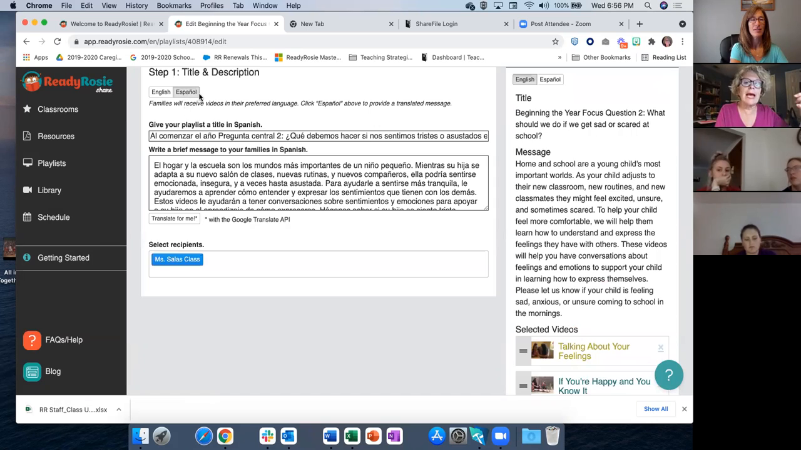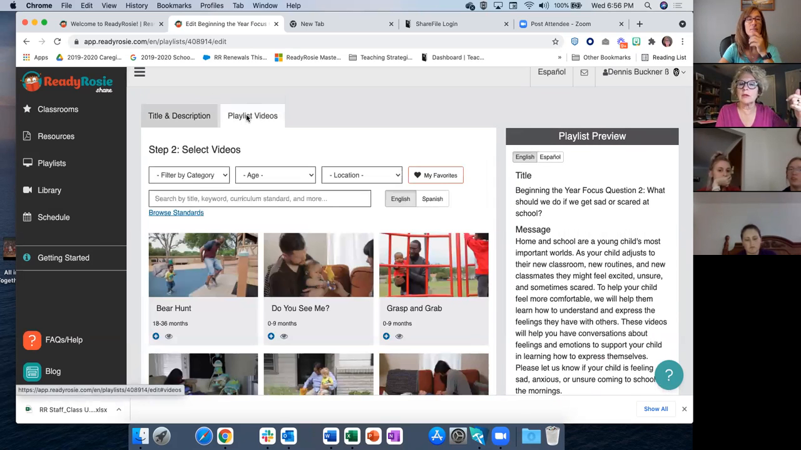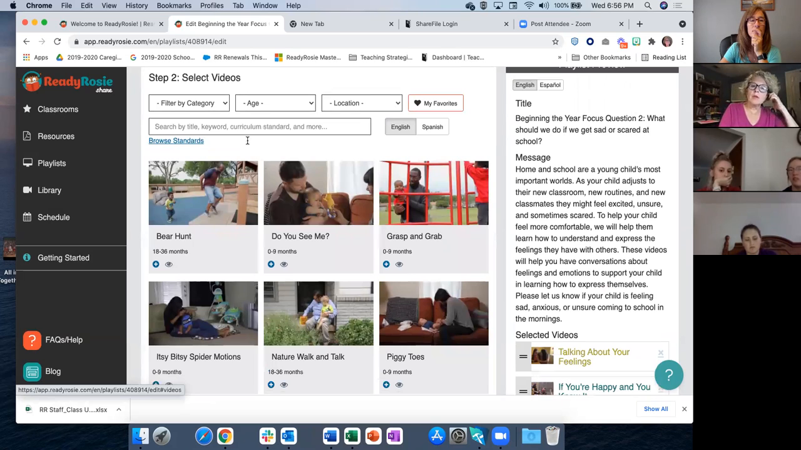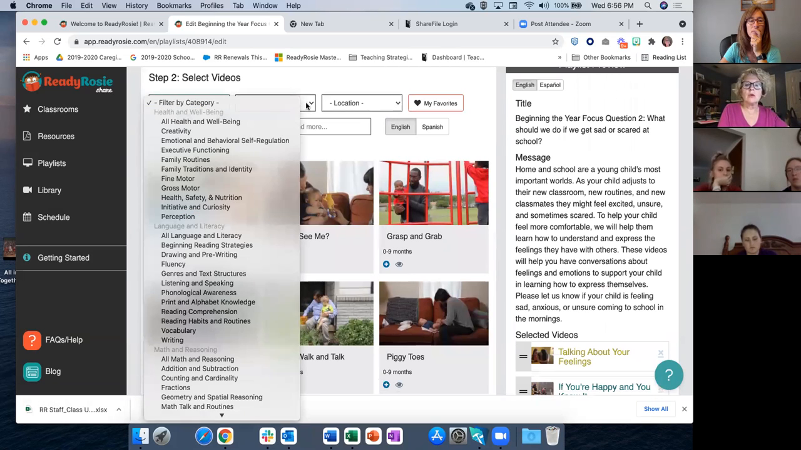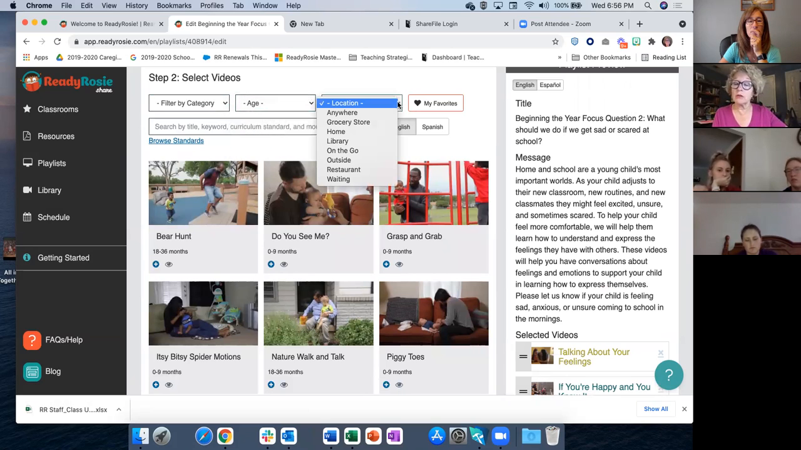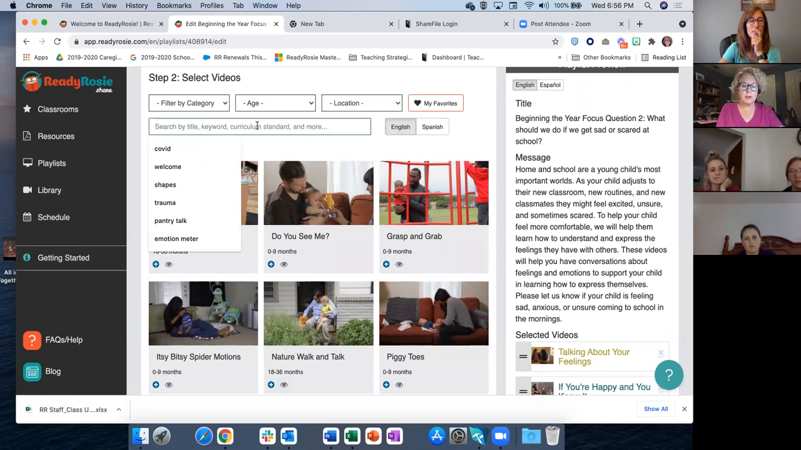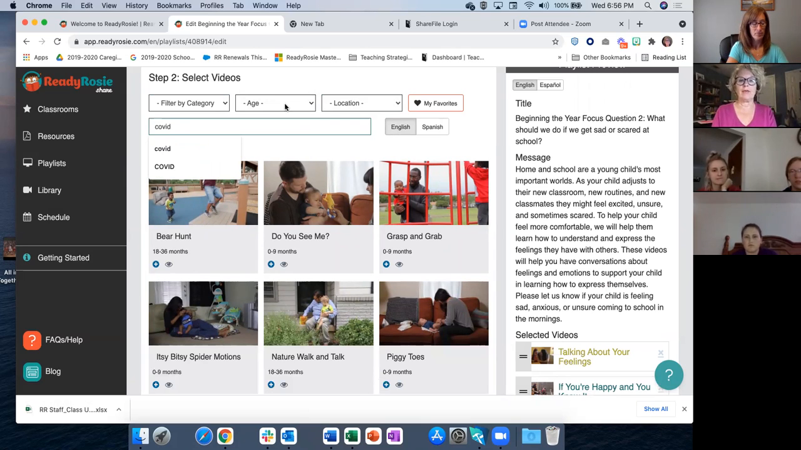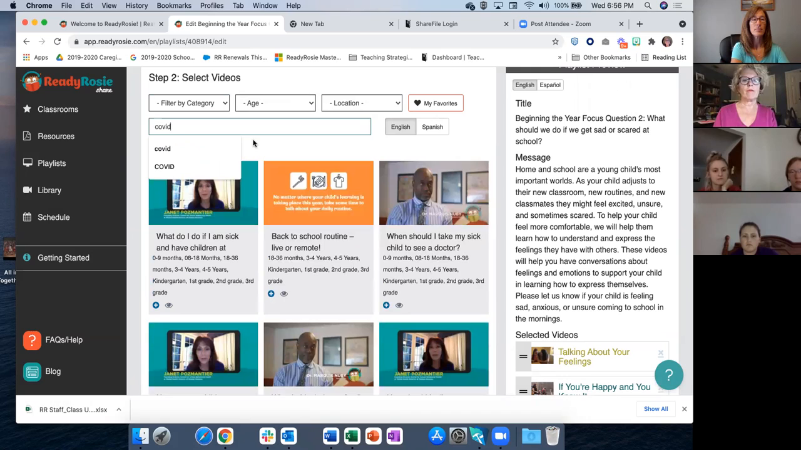Maybe I want to add a video. So I'm going to come over here and click on this tab. And you can filter by category. You can filter by age. If you're feeling really wild and crazy, you can filter by location. If you were trying to find activities that your families can do at the grocery store, you can also put in a keyword. And COVID is a keyword, interestingly enough, in a family engagement platform. Who would have thought? But it's the easiest way to find the videos that support COVID and some of the health and well-being videos that we filmed for COVID.